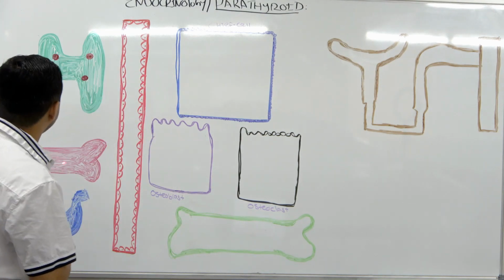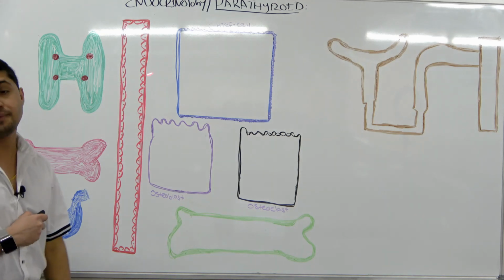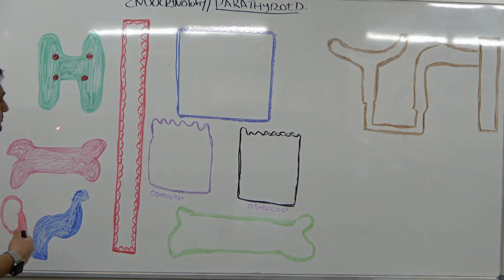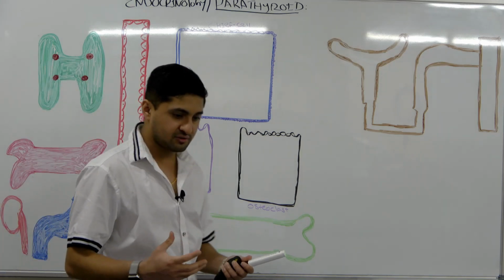The parathyroid gland is very important because whenever you remove the thyroid gland, it's really important that you do not remove the parathyroid glands. If you remove them, there are going to be certain consequences, and we'll talk about what those are. Right now we just drew 4 of them. Let's quickly talk a little bit about the histology of the parathyroid gland. As we said, they are on the posterior surface.